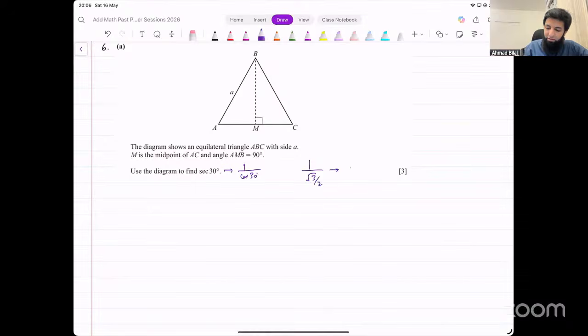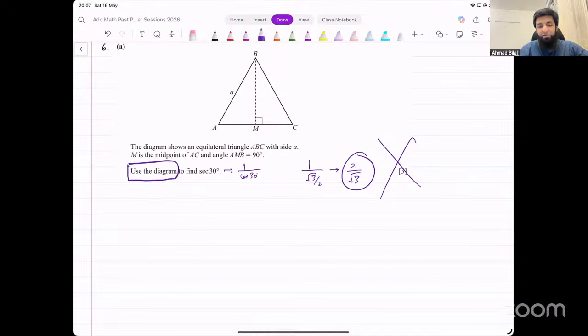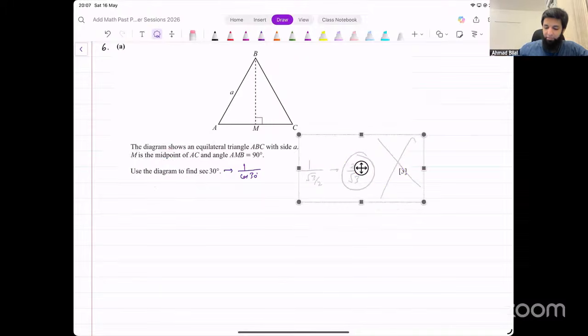If we just write here that the value of secant 30 is 2 over under root 3, that's not acceptable. You will not get marks for that. The question says use the diagram. Use the diagram to find secant 30. If you remember the value and write it down directly, that's not allowed. You have to show how you get that value from the diagram. So cos 30 is what we're looking for.